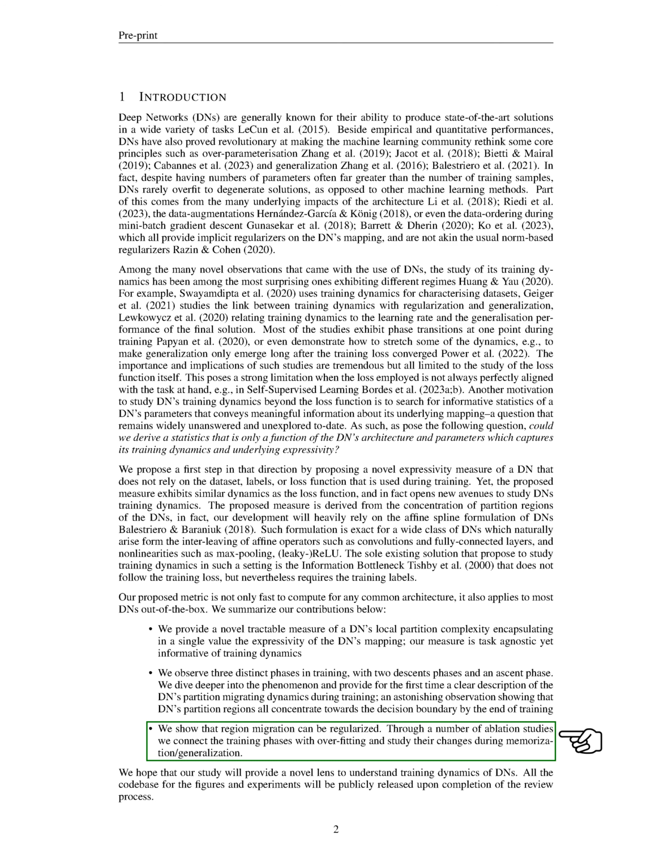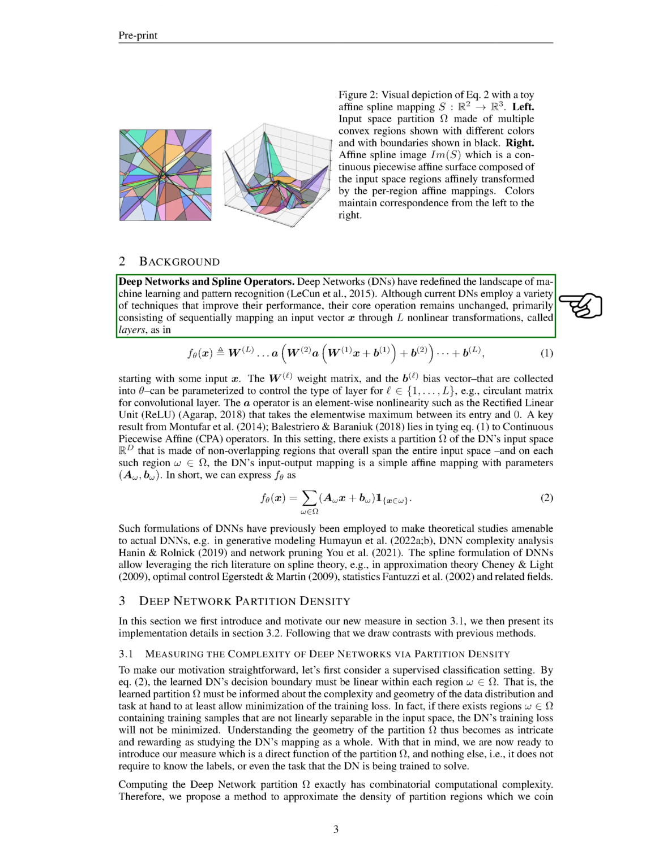Now, let's talk about deep networks and spline operators. DNs have transformed the field of machine learning and pattern recognition. While current DNs use a variety of techniques to enhance their performance, their core operation remains the same. They primarily map an input vector through several nonlinear transformations, called layers.